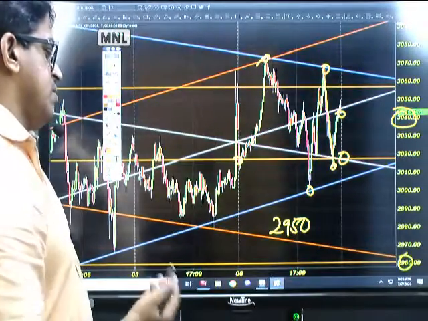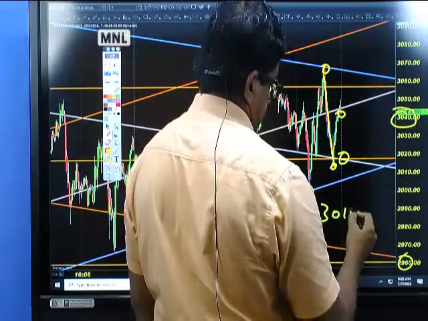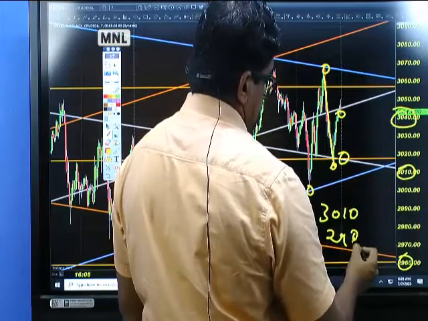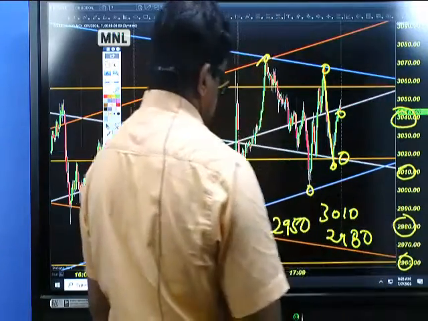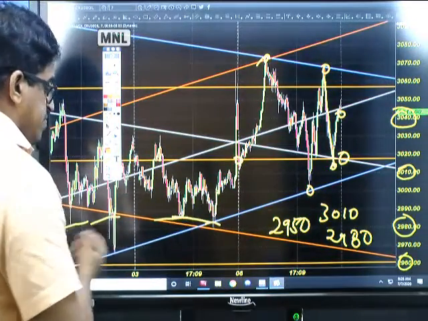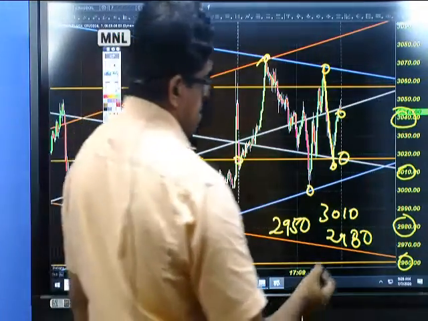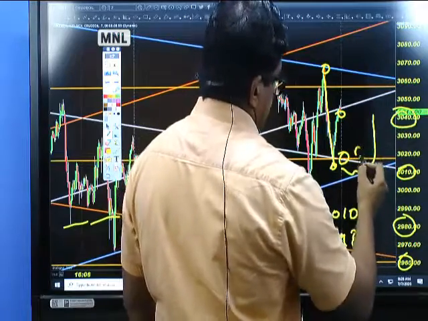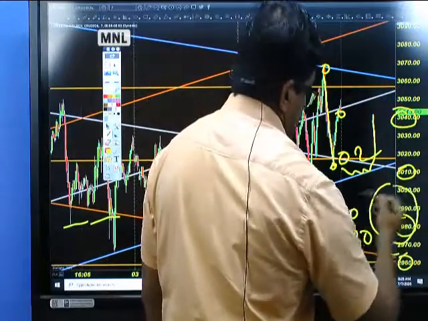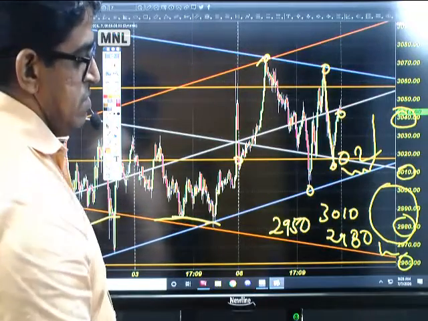So various zones you can go for buying. If you want to buy, 3010 is one place where you can go for buying, and near 2980. Okay, this zone near 2980. Why near 2980? This is the support here. In the last few days, if you see, 2980 acted as a support, and we have various trend paths and trend channels. Whenever the price is hitting any support line, you can go for buying. Apart from that, if you want to buy within this, you need to pick some intermediate support based on the previous supports and resistance.